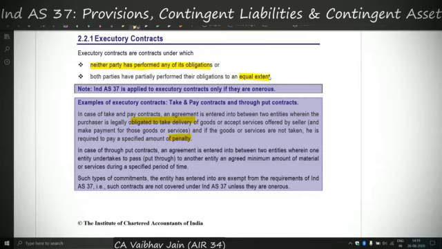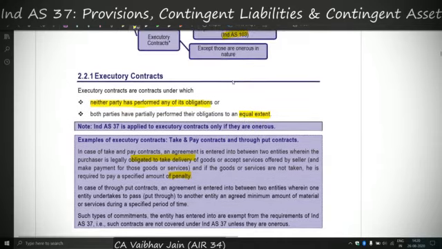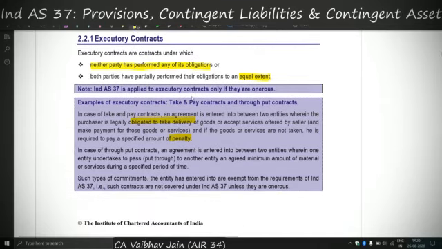That is, if the contract is, let's say, a 100% contract, then both the parties have either performed 0%, or if partially, then maybe 40% each. So the extent of performance should be equal but not complete. In that case, an executory contract is formed. Executory, as the word suggests, is a contract which has not been completed, which is yet to be executed fully. So in case of executory contracts, Ind AS 37 is not applicable. But if the executory contract is of onerous nature, in that case Ind AS 37 will be applicable.